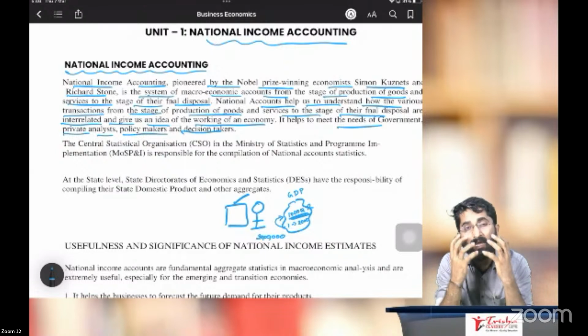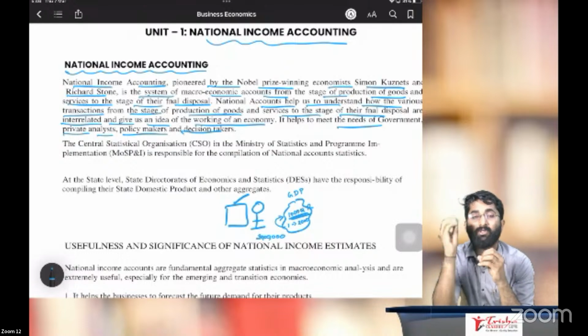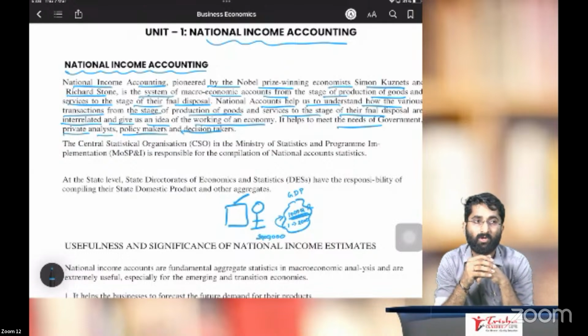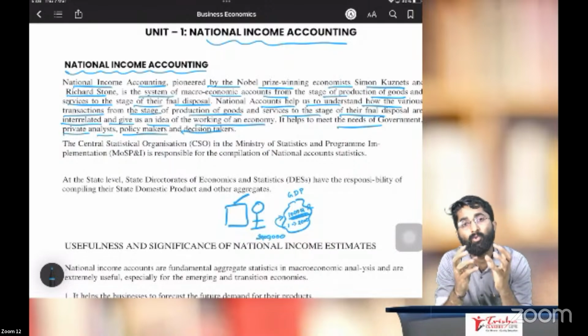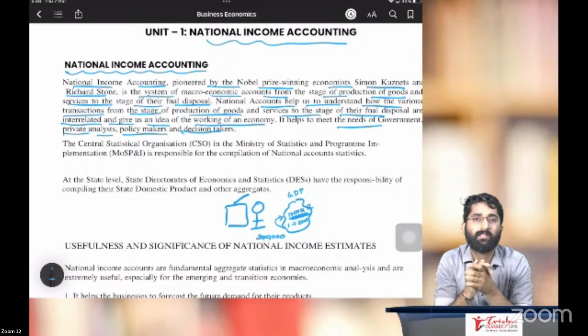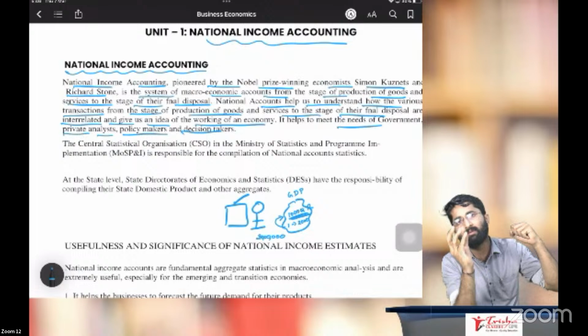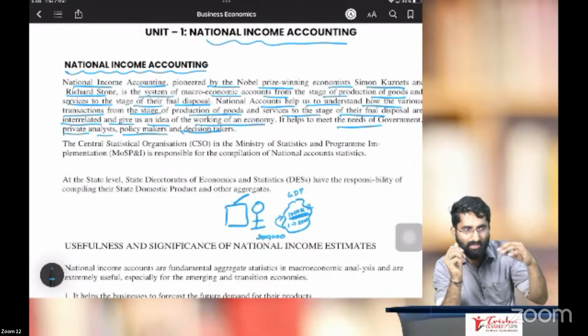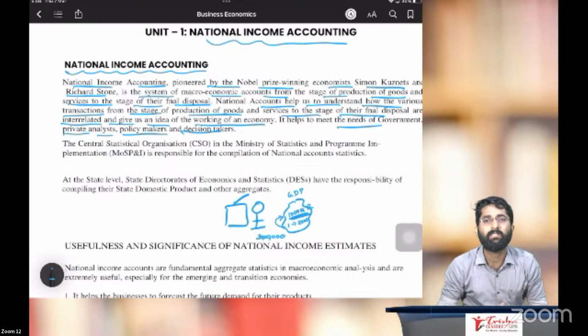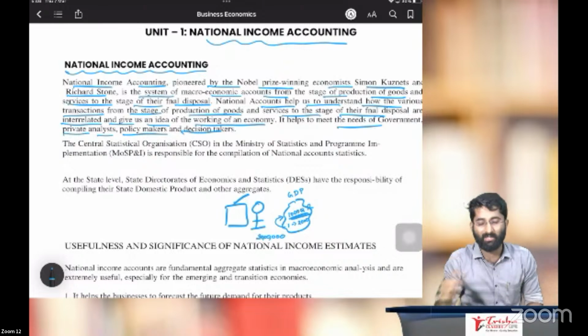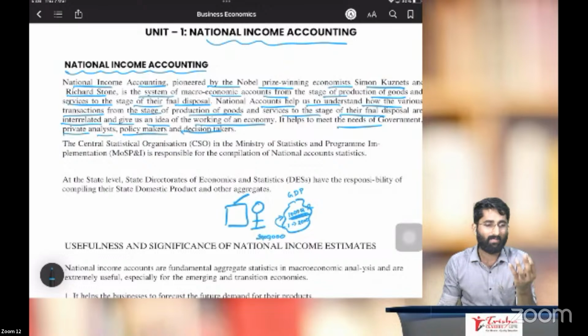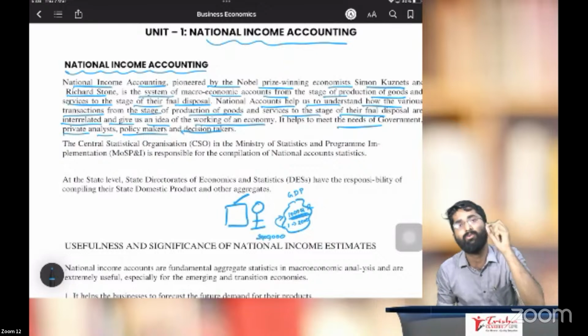Sir, how do they gauge or measure how much tax we have to put on the citizens of the country? They measure it on the basis of the earning capacity of the country. If the earning capacity of the country is very high, then the tax rate might be a little high. If the earning capacity is less, then the tax rate might also be a little less. So these are the users: decision makers, policy makers, government, any authority will use this data to analyze and make decisions.